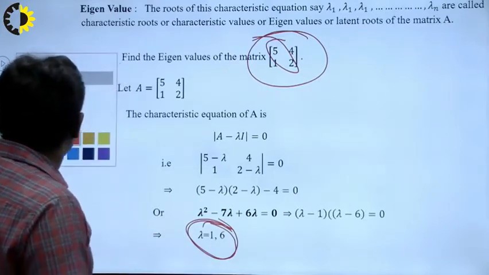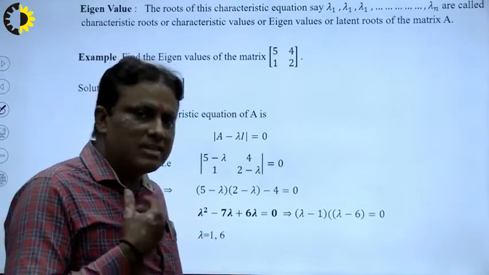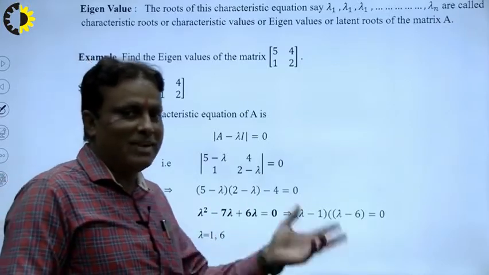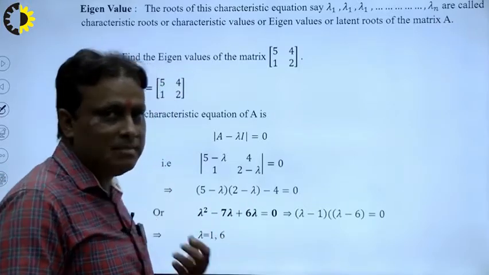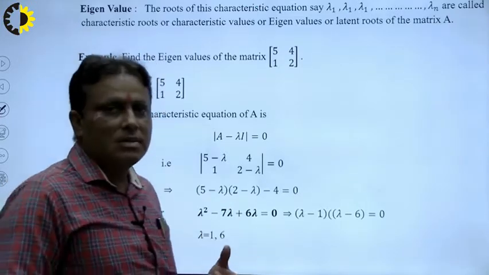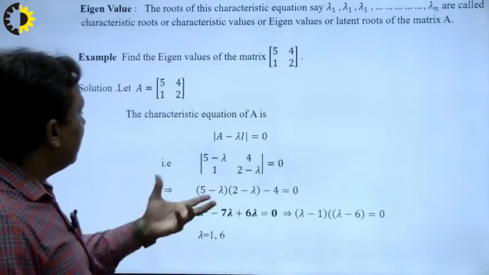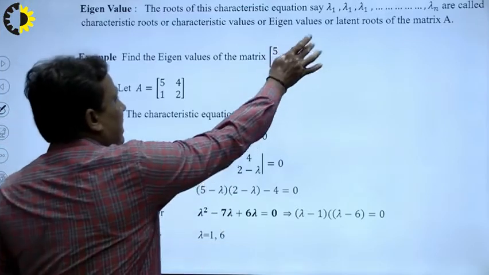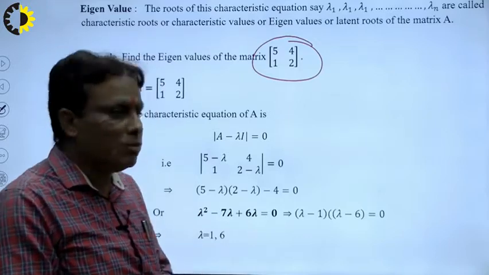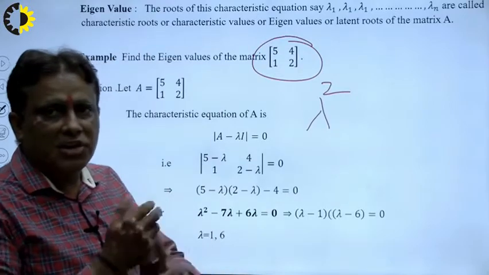In the same way, we have another patent: how to obtain directly the characteristic equation of a square matrix, 2 by 2, 3 by 3, 4 by 4, 5 by 5. This method is also patented by me and my team of Ajay Kumar Garg Engineering College under the guidance of the Indian government. How to calculate? Clear? So this is a square matrix, so there arises a quadratic equation. So I write lambda square, because there will be a quadratic equation.